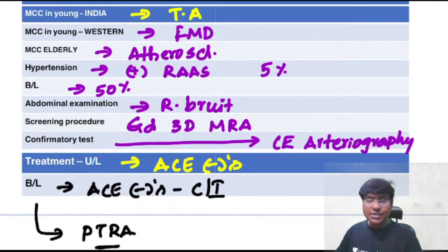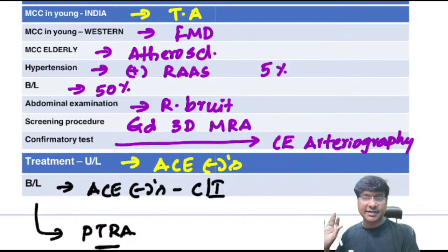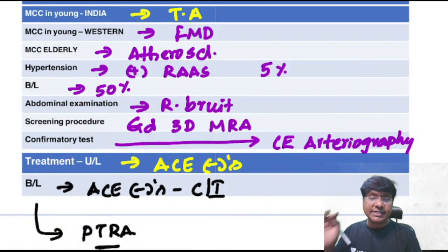Okay. Right. So that is about your renal vascular diseases, renal vein thrombosis and renal artery stenosis. So we are done with the nephrology aspect. We have discussed acute kidney injury, chronic kidney injury, renal replacement therapy, that is dialysis and renal transplantation. Then nephrotic syndrome, all the conditions, and nephritic syndrome, all the conditions. Then polycystic kidney disease, and the infectious pathologies like pyelonephritis. Then the hereditary disorders, Bartter syndrome, Gitelman syndrome, Liddle syndrome, and Alport syndrome. Then renal vascular disorders, that is renal vein thrombosis and renal artery stenosis.